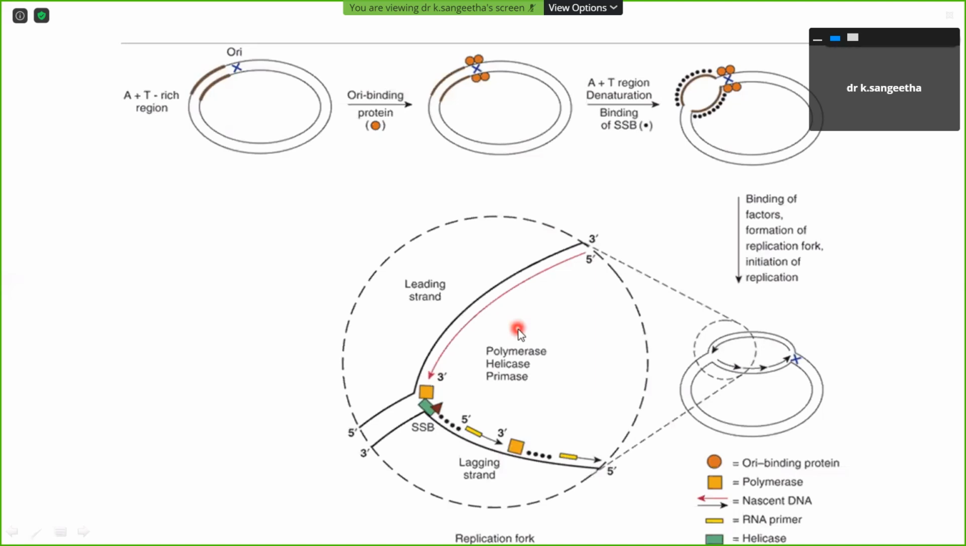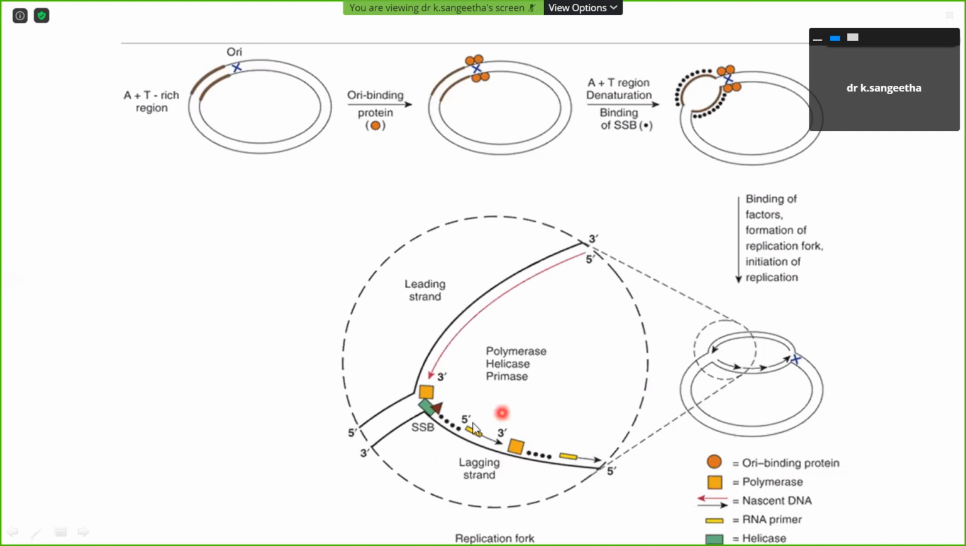Okazaki fragments may be a 5 mark or 2 mark question for you, or the replication fork may be a 5 mark question. If they ask the replication fork as a 5 mark, you have to explain this. Start with the ORI AT region, what the ORI binding proteins are, followed by the single stranded binding proteins, and how the DNA is denatured by the helicase enzyme. Then the enzyme activity starts from 5' to 3'. The other side is also supposed to be the same, 5' to 3'.